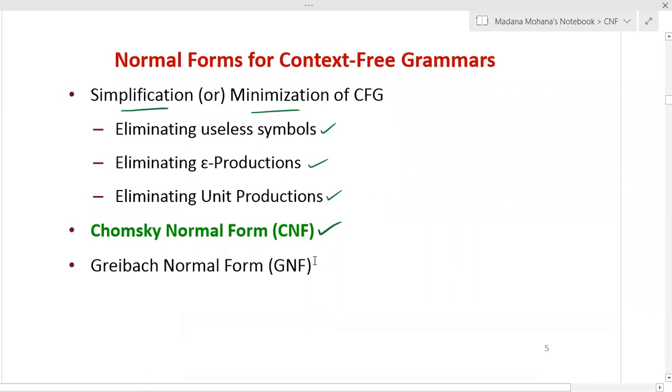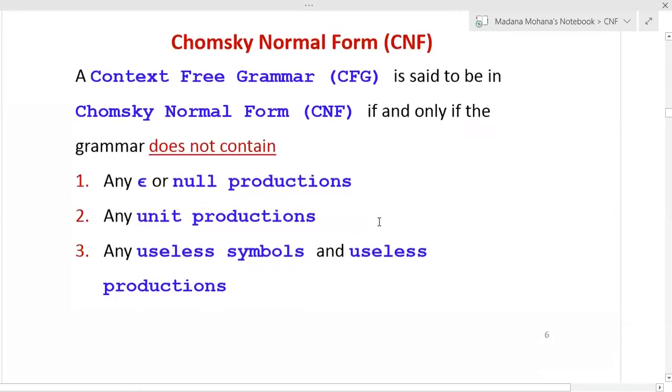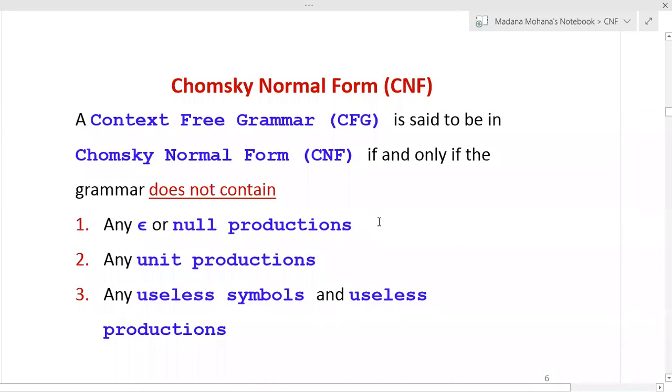So in this lecture, first we will discuss the first normal form, which is called Chomsky normal form. Now let us see how to define Chomsky normal form. A context-free grammar is in Chomsky normal form if and only if the grammar does not contain the following.